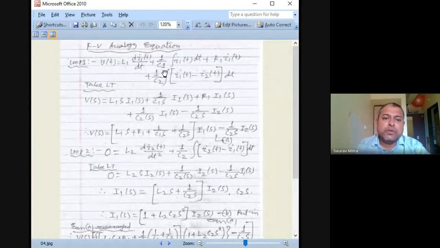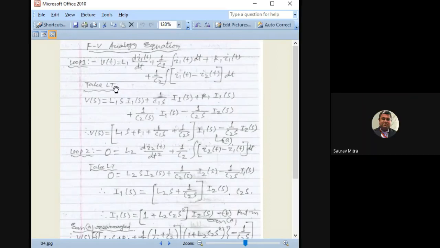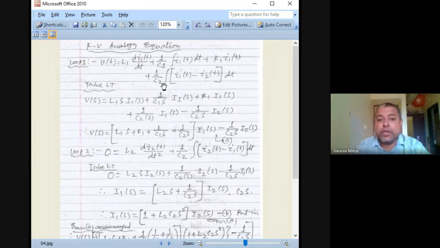Writing this equation is the main trick. Finding the transfer function is easy, and taking the Laplace transform is easy. The only thing is finding this equation, which is the modeling equation. So voltage is equal to L1 voltage plus C1 voltage plus R1 voltage plus the voltage across C2. Now C2 has two currents: I1 flows clockwise and I2 flows anti-clockwise. So it is 1 by C2 into integration of I1t minus I2t.